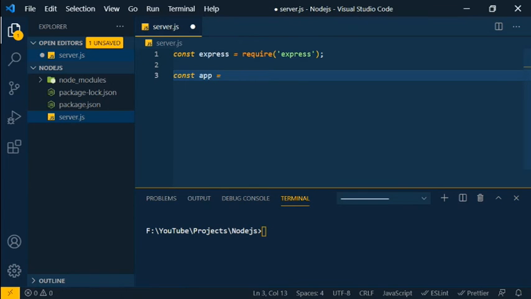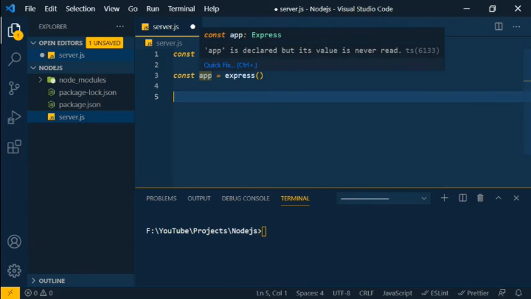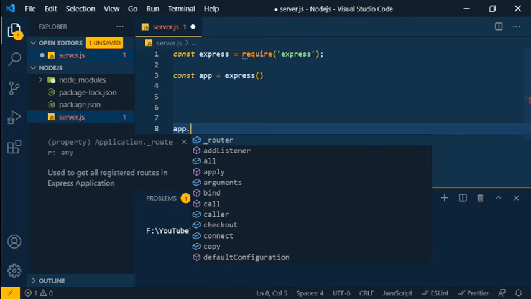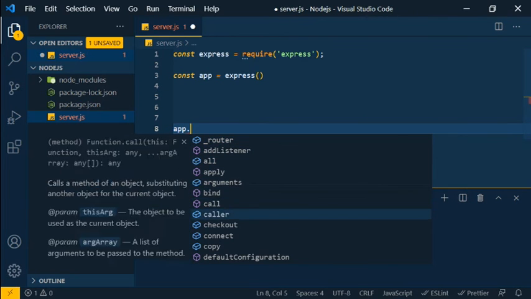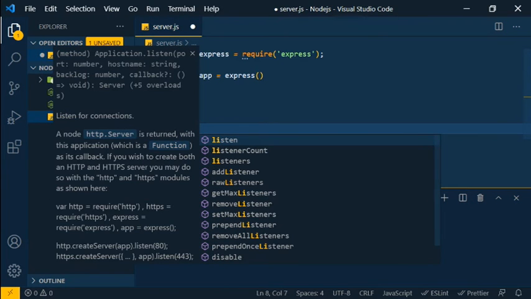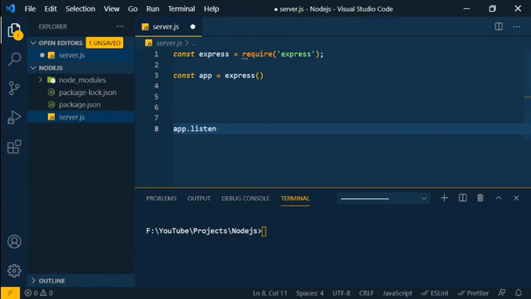After importing Express, we need to use the Express function. It returns some kind of object, and that object is stored in the app variable. So we can use that app variable to create and initiate the server. Finally, I'm going to type app dot, and when you type dot and press Control plus Space, you can see all the functions we can use. We have the listen function inside the app object, so we can use that.